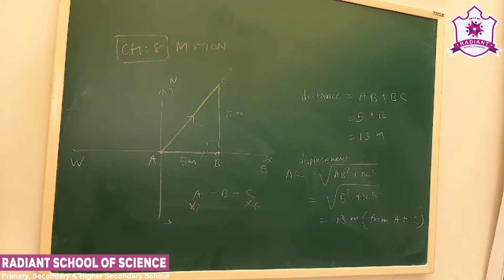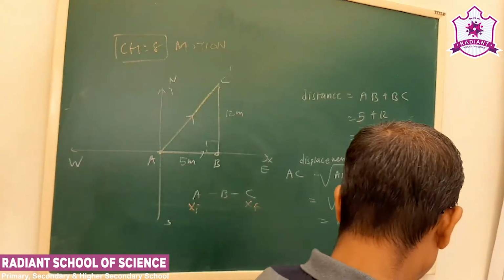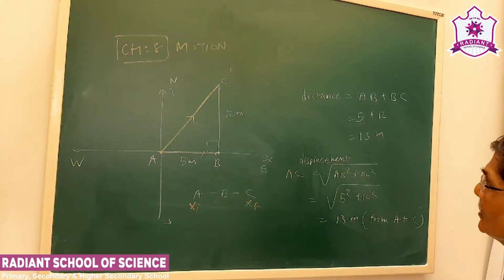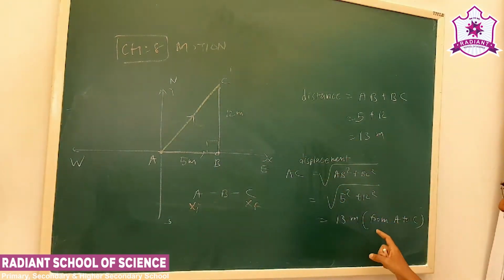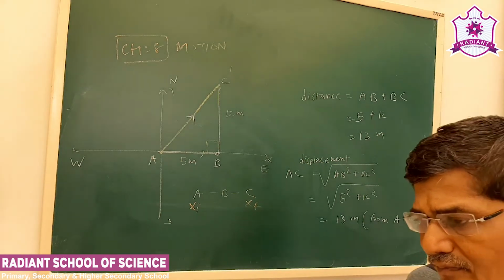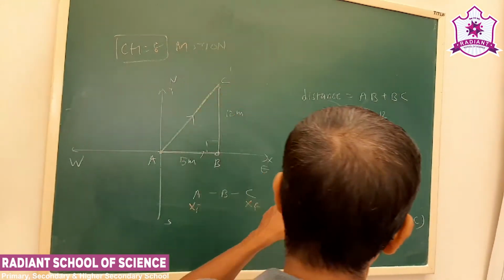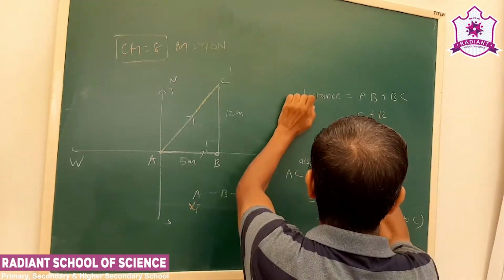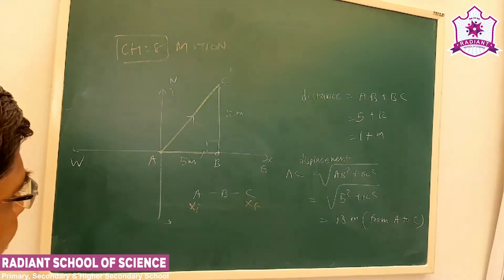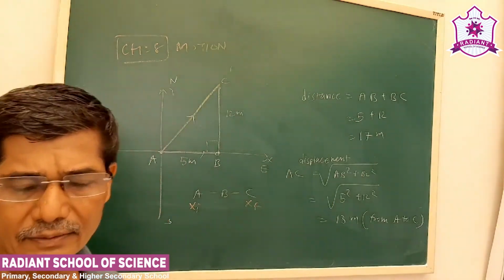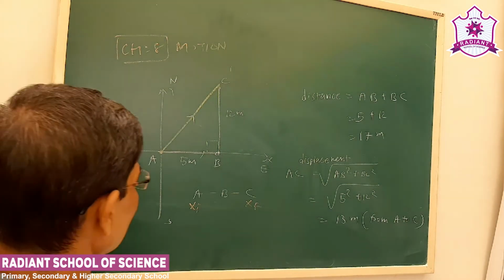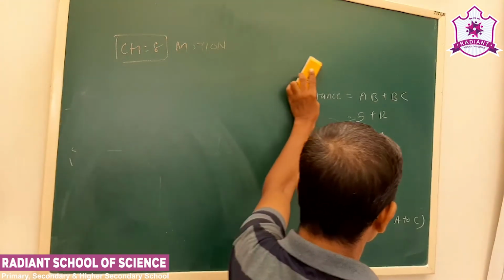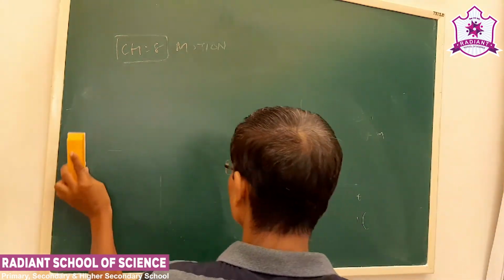So this is about distance and displacement. See what we have seen here. The distance is 5 plus 12, 17 meters. Displacement is the shortest distance, 13 meters. We can have a number of examples for distance and displacement.